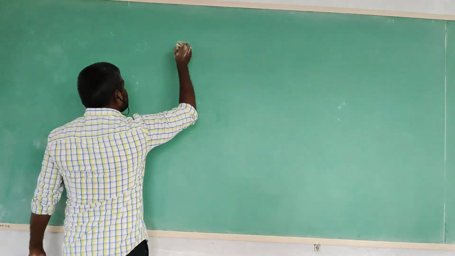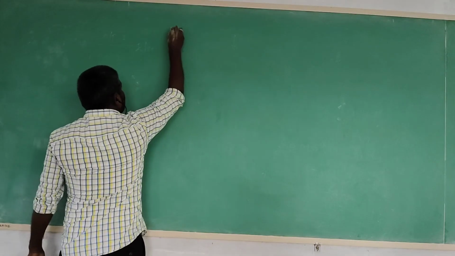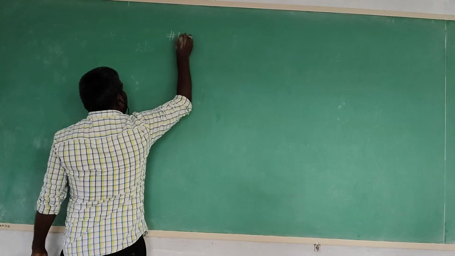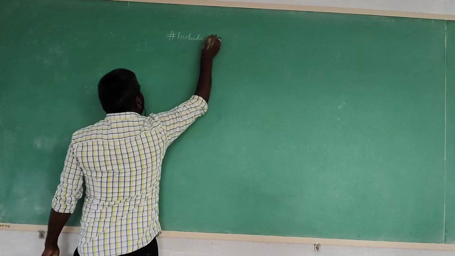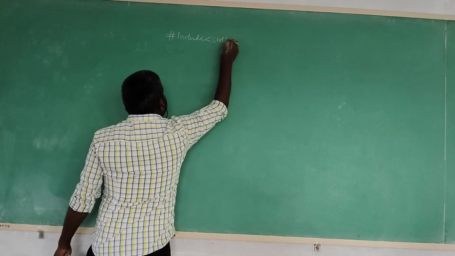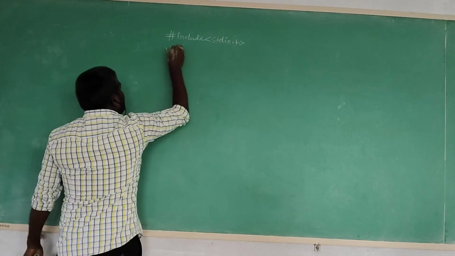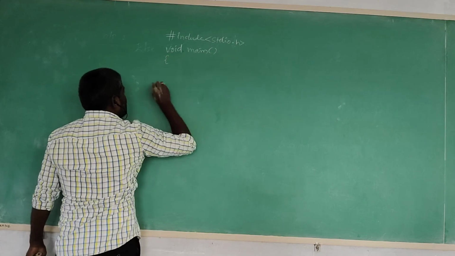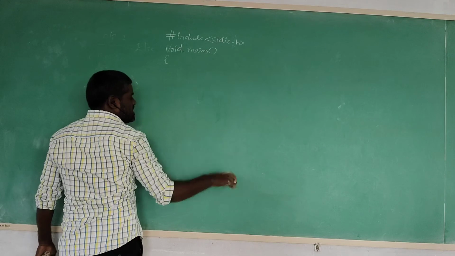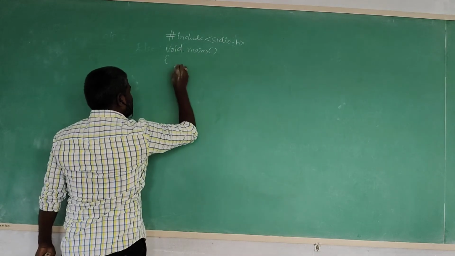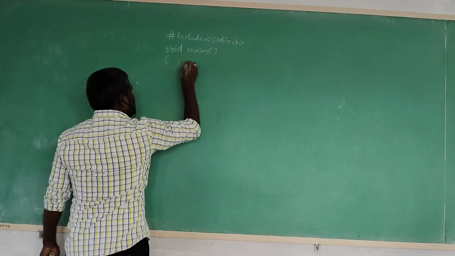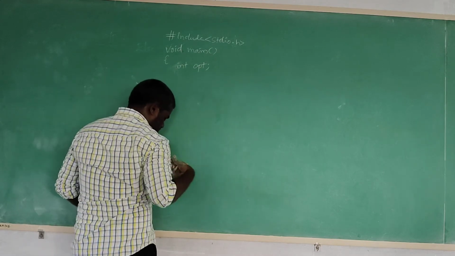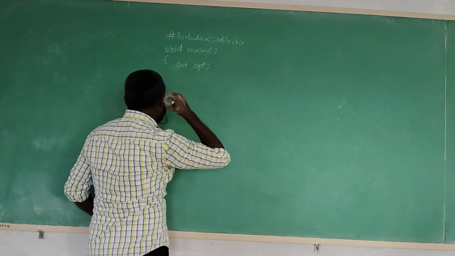Then coming to the simple example program for nested if, ladder if. First of all, hash include. What are we including? As already said, the stdio.h header file. Then the mandatory function in C, main, the begin brace of the program. Now some list of statements are executing here. For example, we are taking one variable, integer OPT.